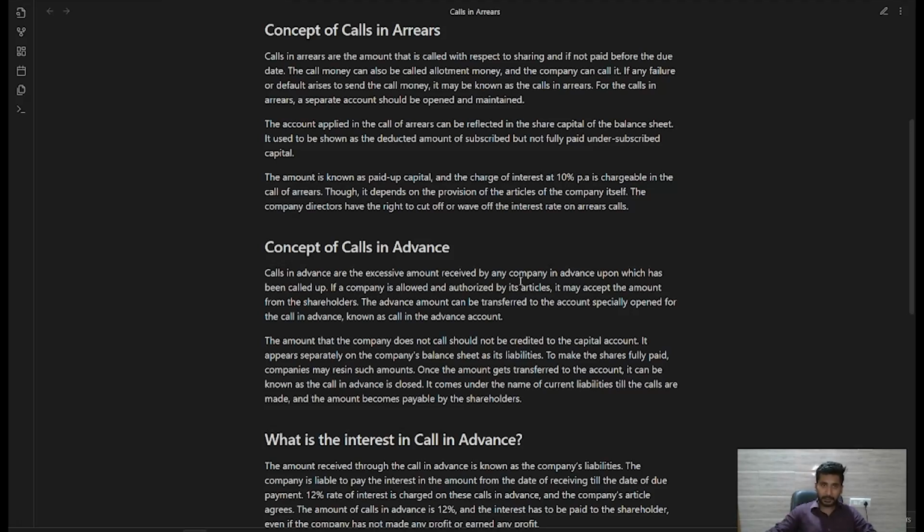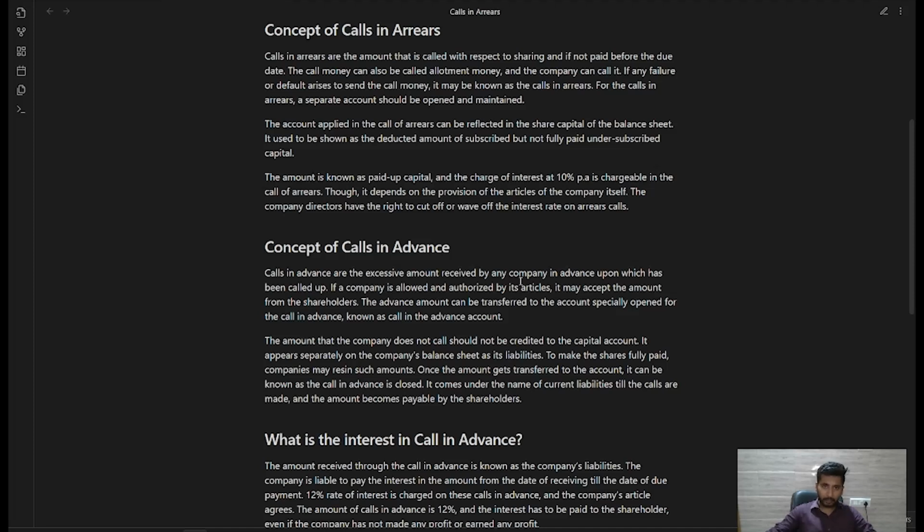The calls in arrears are the amount that is called with respect to shares and not paid before the due date. The call money can also be called the allotment money and the company can call it. If any failure or default arises in sending the call money, it may be known as the calls in arrears.